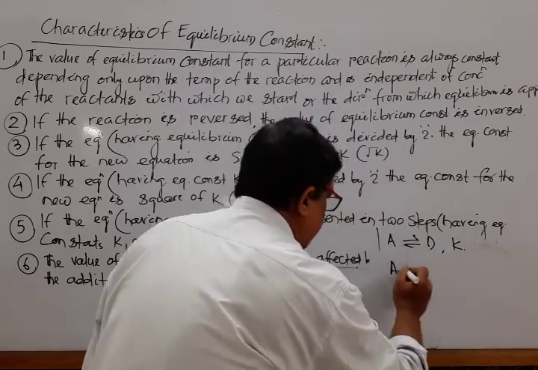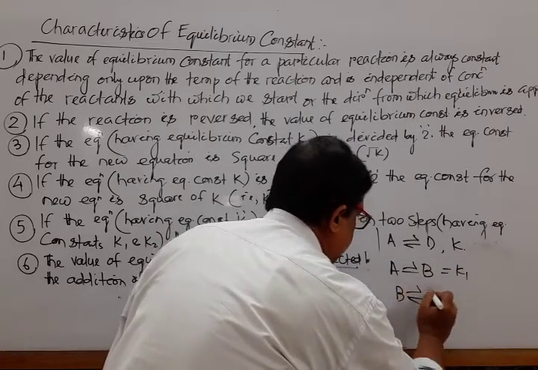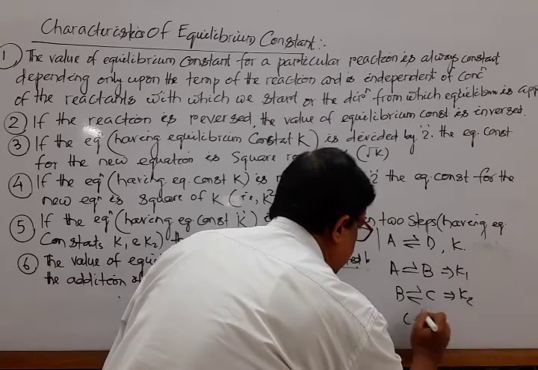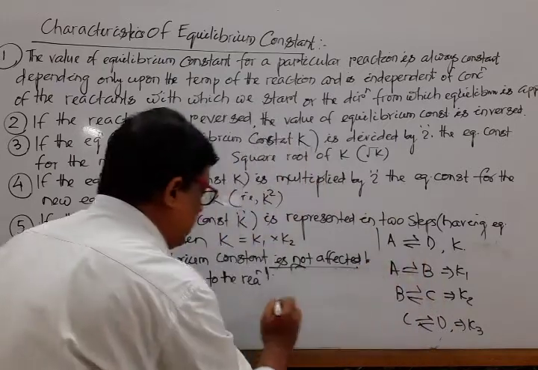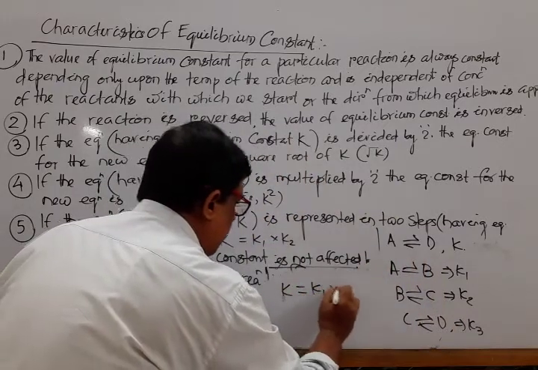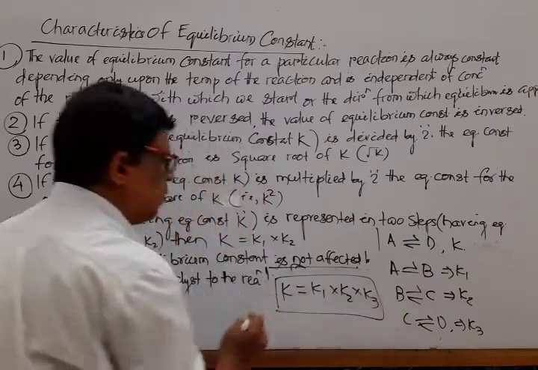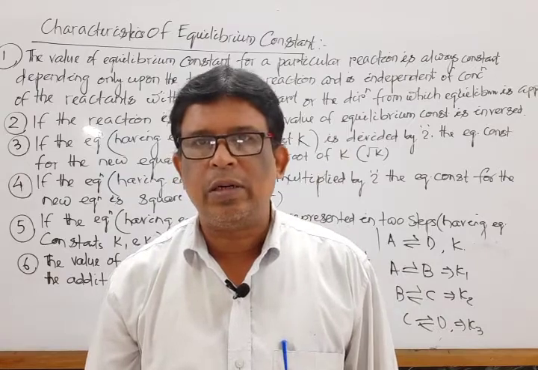Then this equation is rewritten as A to B, that is K1, B to C, that is equilibrium constant K2, and C to D, equilibrium constant K3. Then it is clear that K is equal to K1 into K2 into K3. These are some characteristic properties of equilibrium constant.